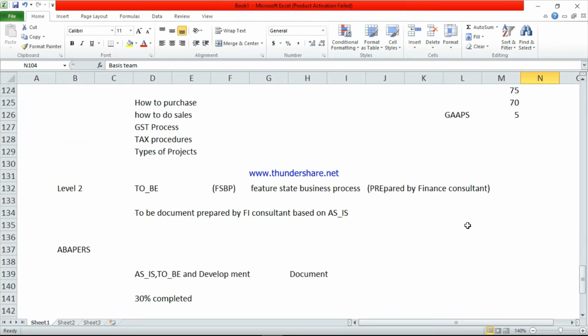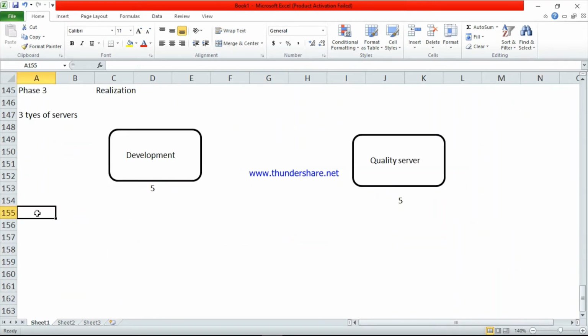So first one, the basis team will provide some client IDs. Client ID is used to log in to the SAP server. Suppose in development server, TCS assigned 5 employees. So 5 employees are working here. They have different IDs. First one, take for example client 100. I'm just giving the example, from 0 to 999 you can use any number for the client ID. So I'm taking the example client 100.